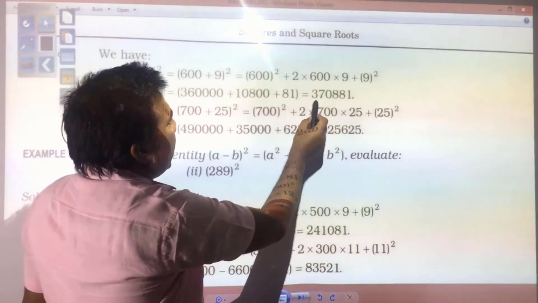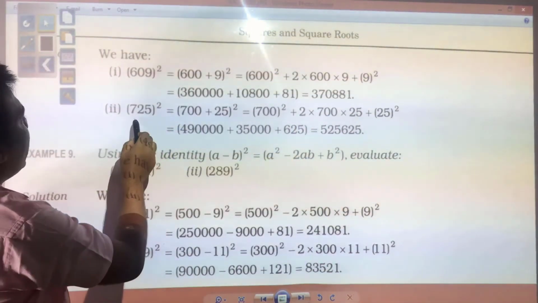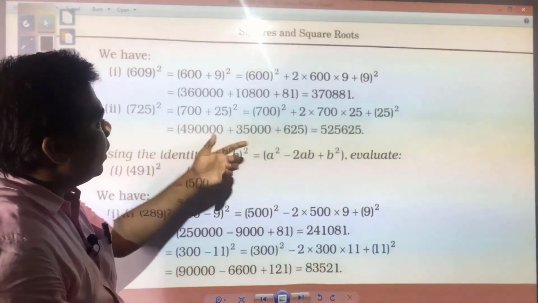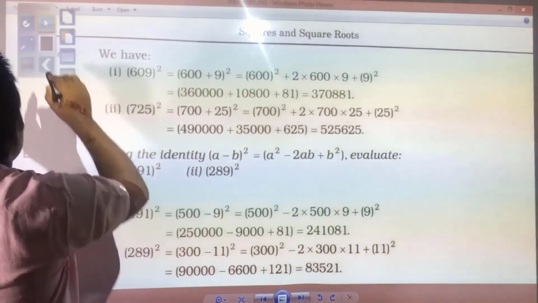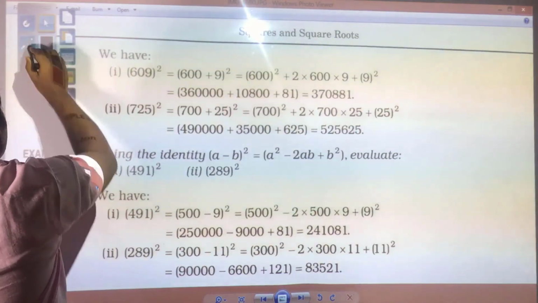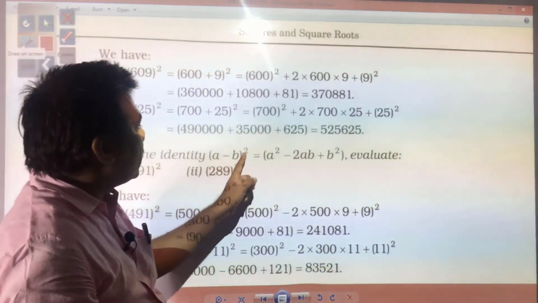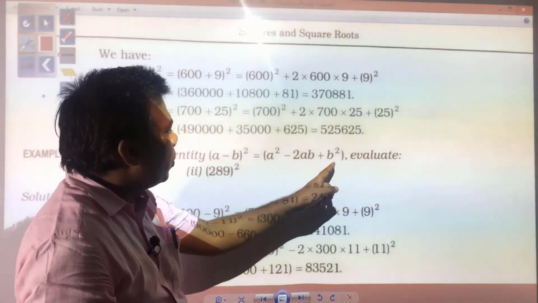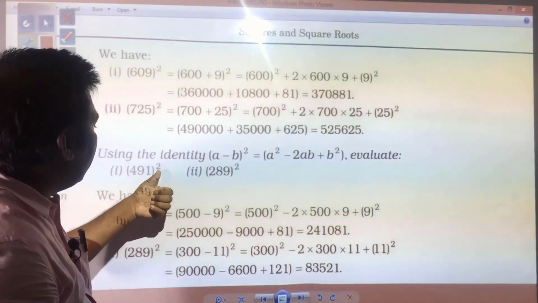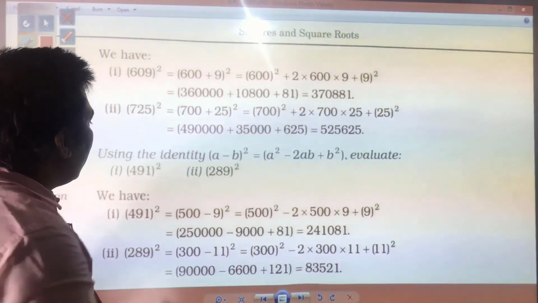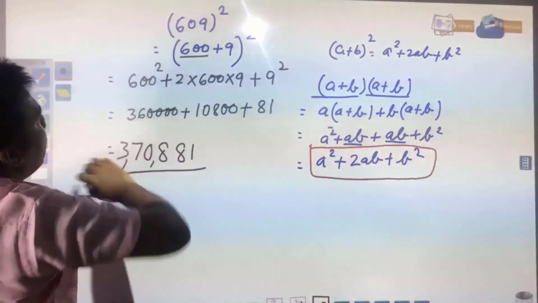Here you see 3,70,881. So, in the same way 725 has been written, by that way you can put and you can find out. Next you have: using the identity A minus B whole square is equal to A square minus 2AB plus B square, evaluate 491 square. 491 square, again you see how it has been done.